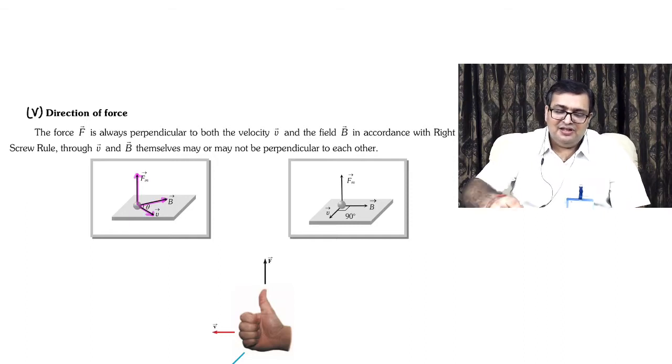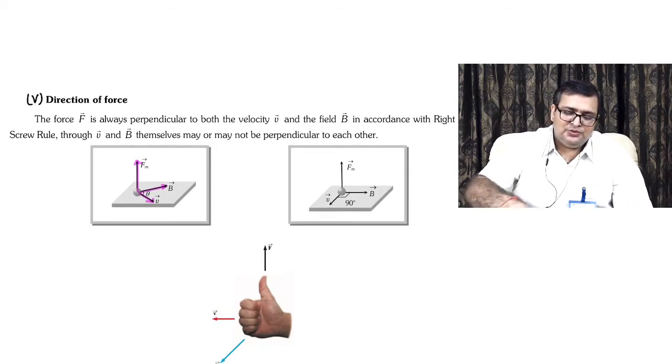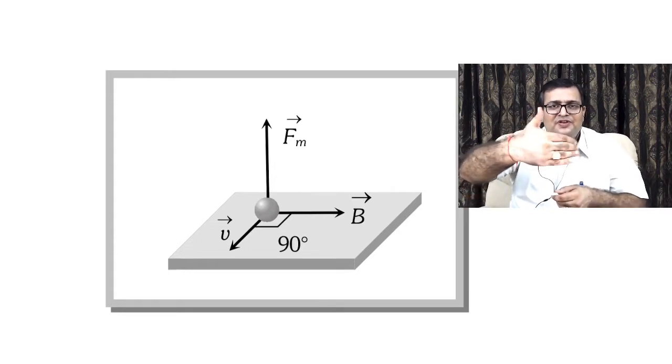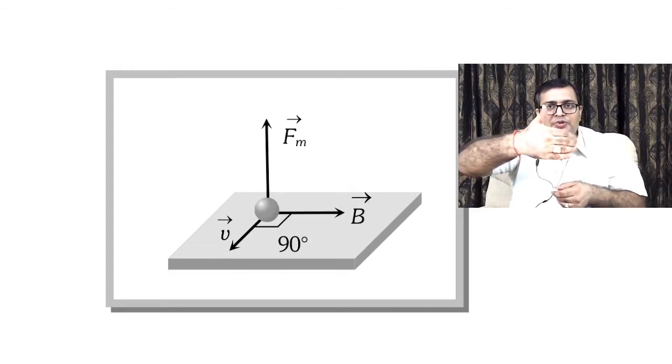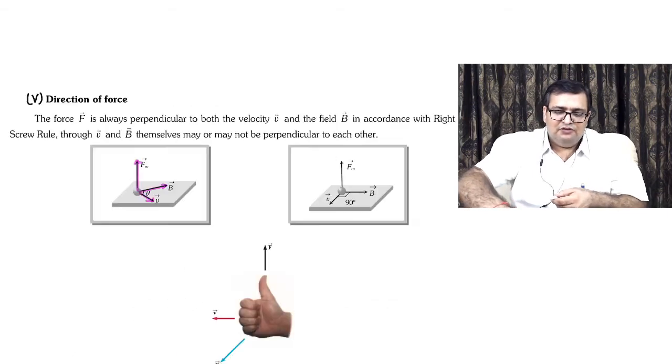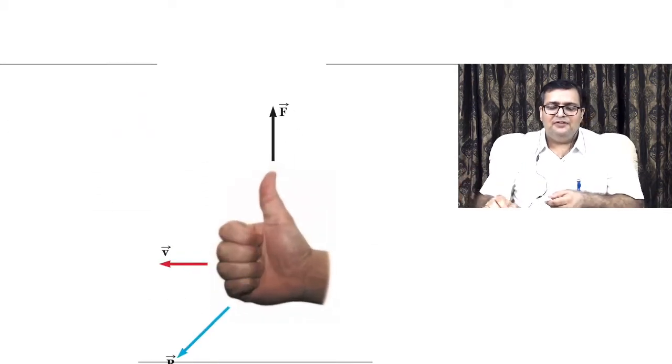Is this thing clear? Please understand, in the second diagram, you see V and B are perpendicular. If I curl the fingers of my right hand in the direction from V to B along the smaller angle, the thumb is coming upwards. You can focus over here. This is what I have done.